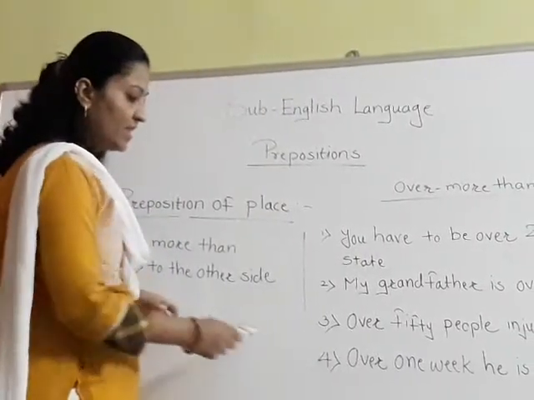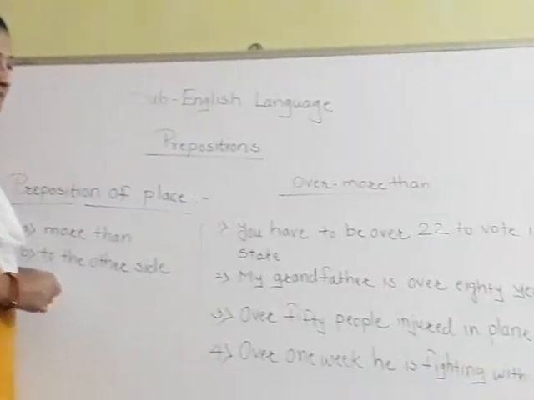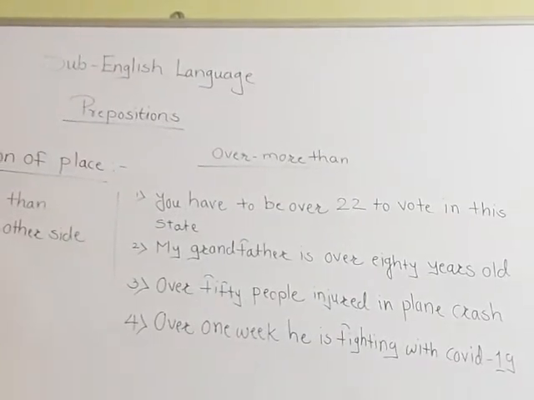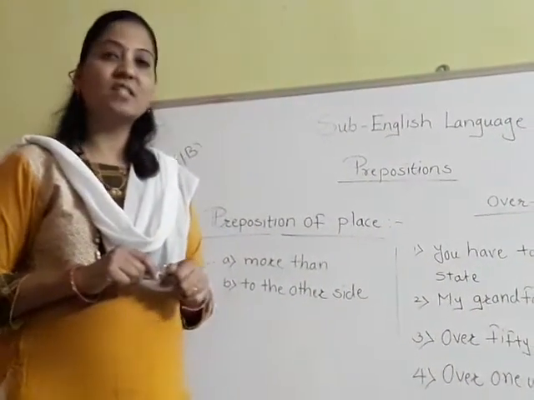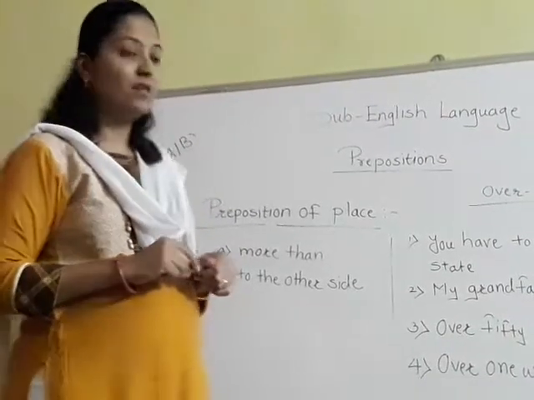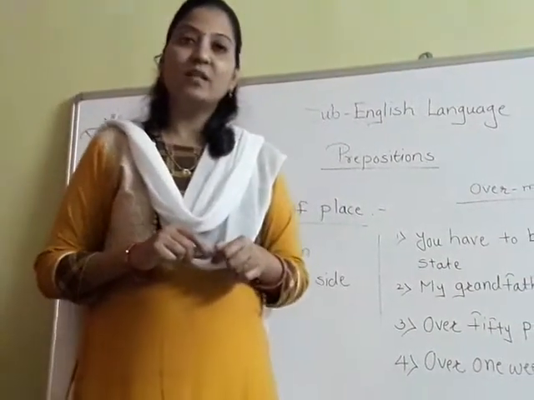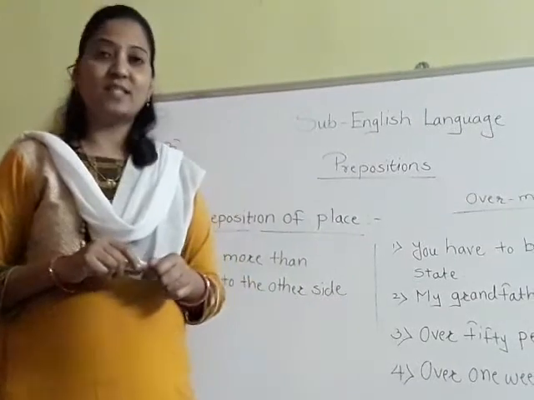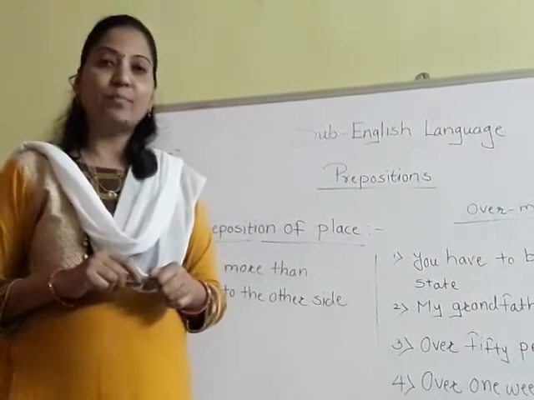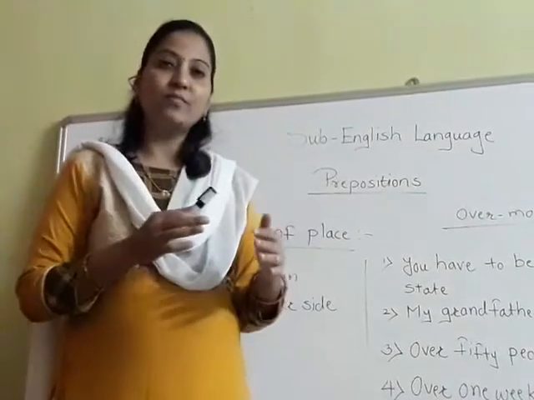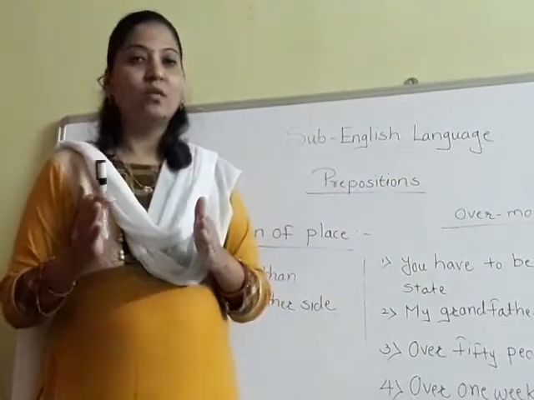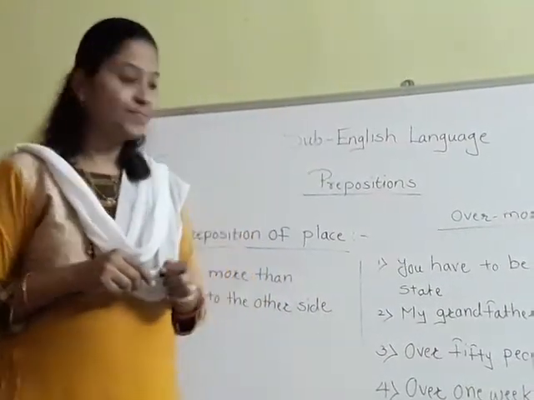Now fourth sentence, over 1 week he is fighting with COVID-19. Now students, we all know that this year we are fighting with a very dangerous pandemic disease, and the name of that pandemic disease is COVID-19. Okay, so it takes time for the patient to get cured.